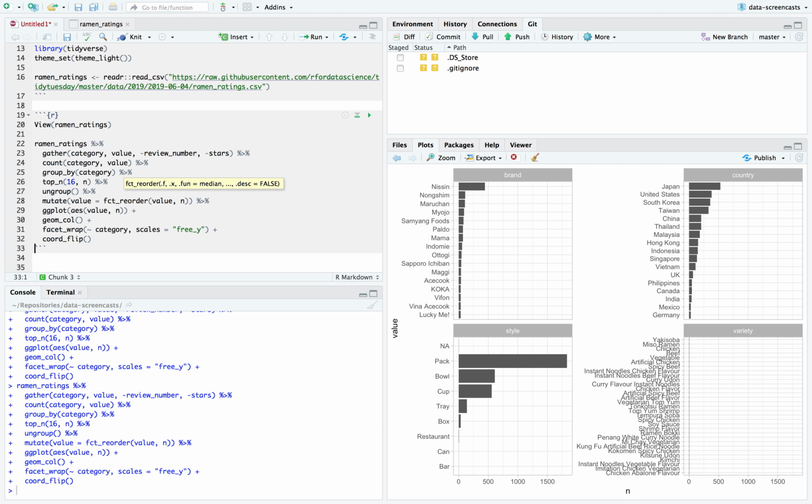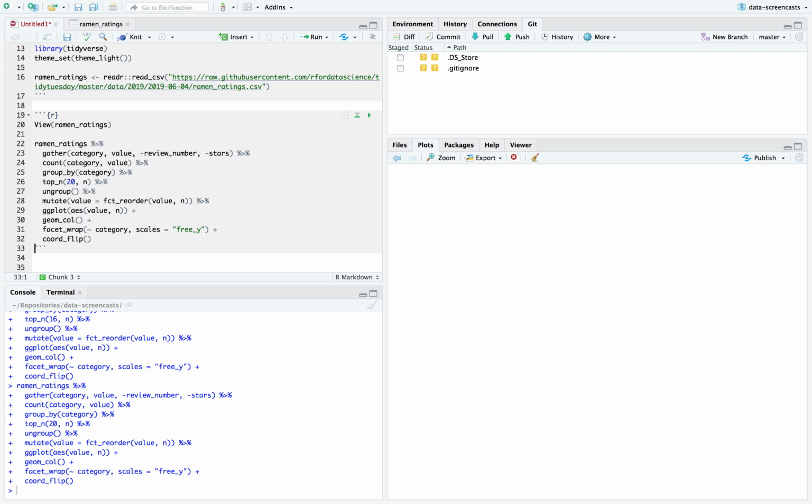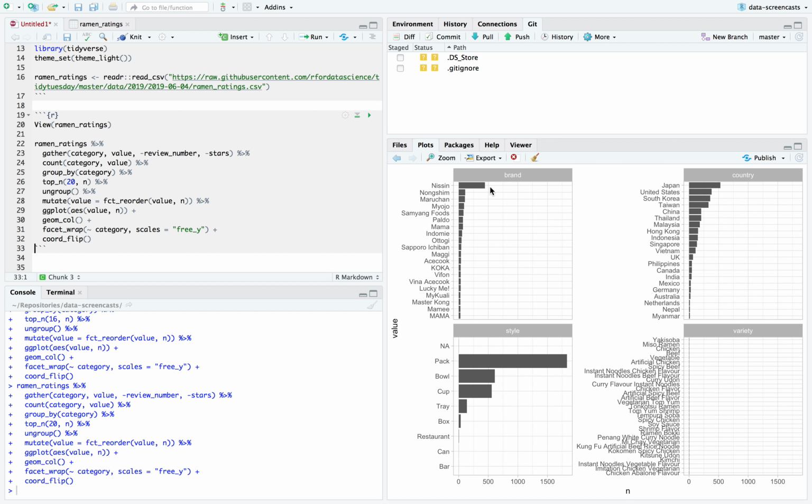I didn't want to create 4 separate bar plots. I wanted to see all these at once. What I notice is that the vast majority come from Japan, United States, South Korea, but not a wide selection of countries in general. Similarly, styles, most of them are either packs, bowls, cups, some tray or box, and then kind of other mixed in. And then we have brand. Not quite. Let me try 20. I just want to get more of a sense of this. We can see there's like a long tail of brands and of countries.